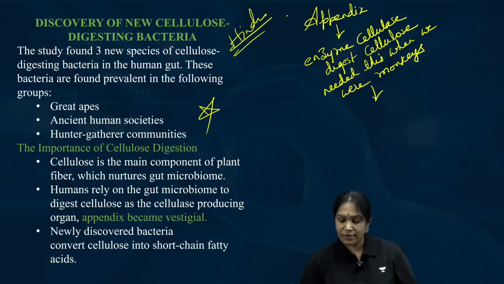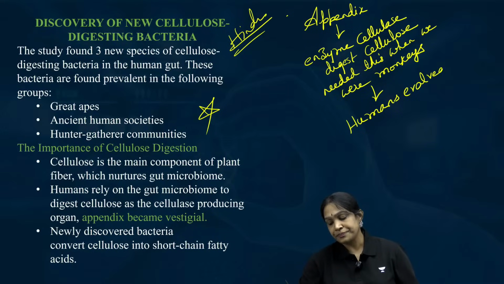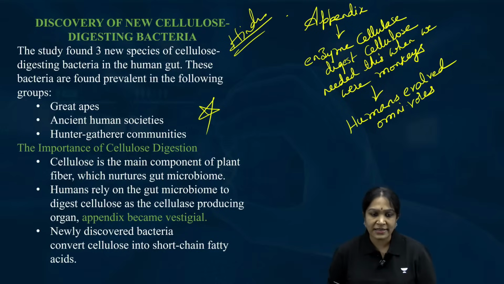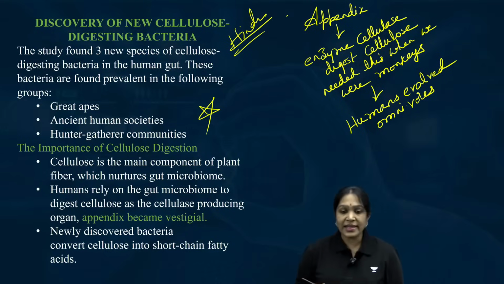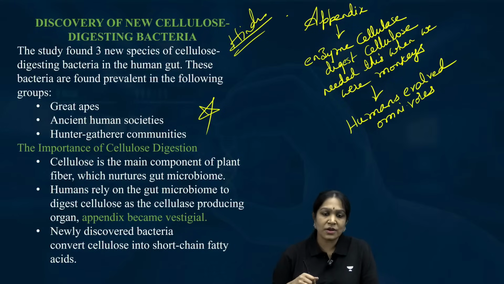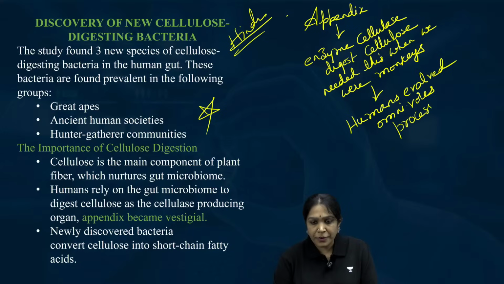But when the humans evolved, what happened? We became omnivores. We started eating everything, not only plants. Plus we started eating processed food.